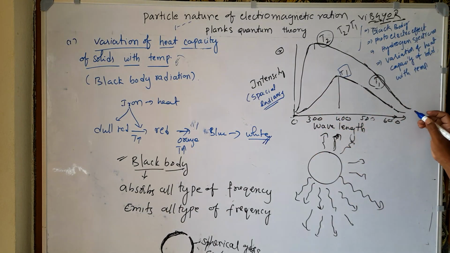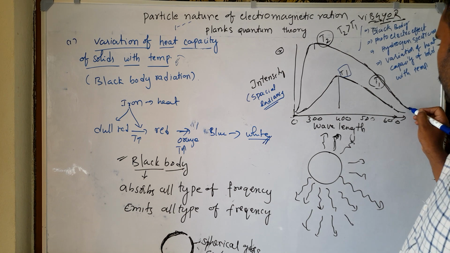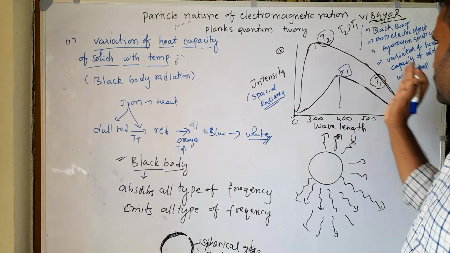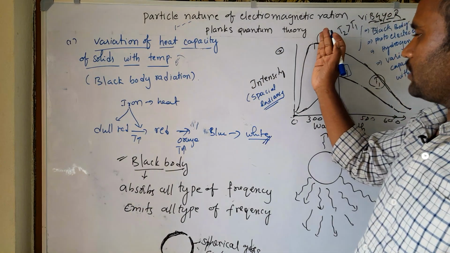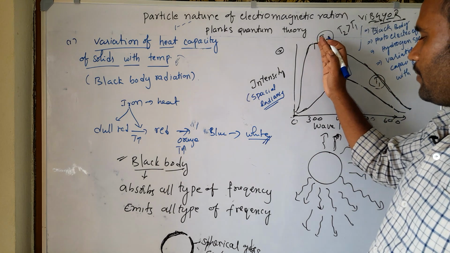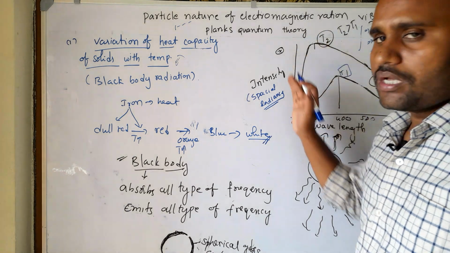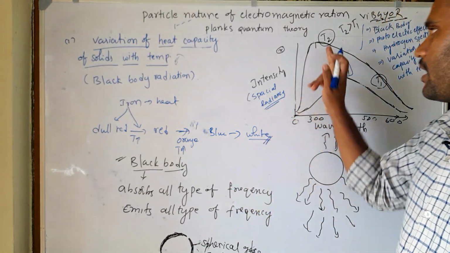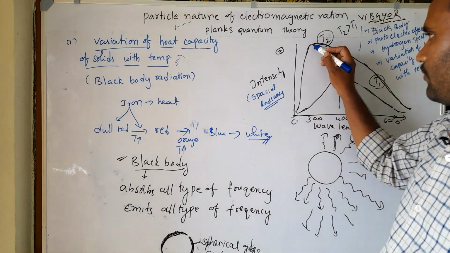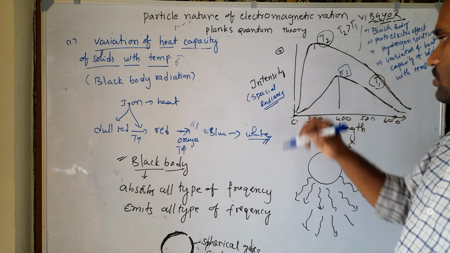Next, when you increase the temperature, the same black body again gives different frequencies, from red to dull red and then to a bright color, with increase in intensity. When you increase the temperature, the maximum intensity shifts towards the lower wavelength, and then after reaching the maximum intensity it again reaches 0.